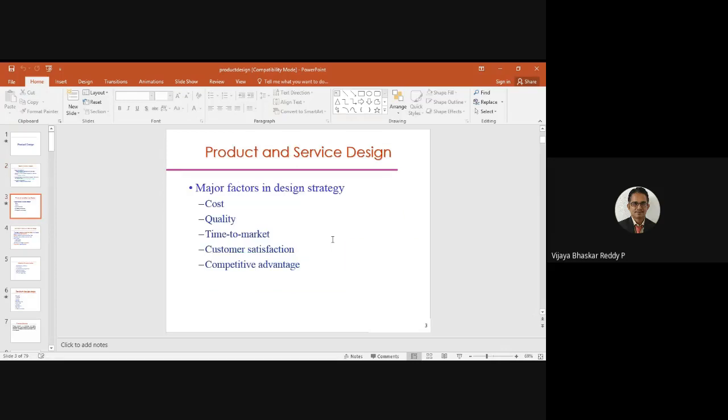And the second one is product and service design. So what are the major factors in product and service design? What are the factors that you are going to consider? Okay, the factors are cost, quality, time to market, customer satisfaction, and competitive advantage. Okay, the major factors in the design strategy.